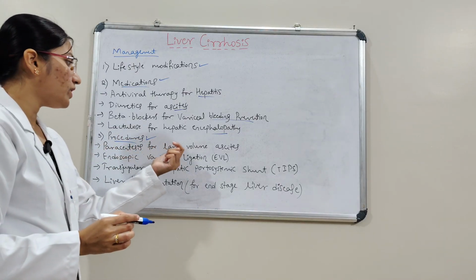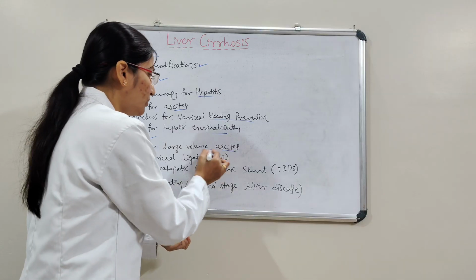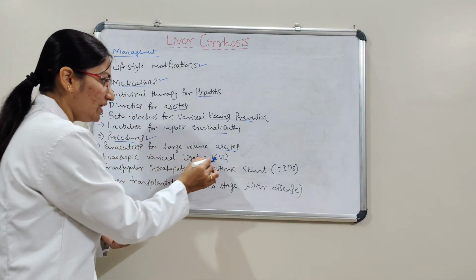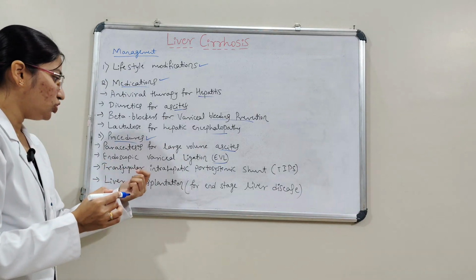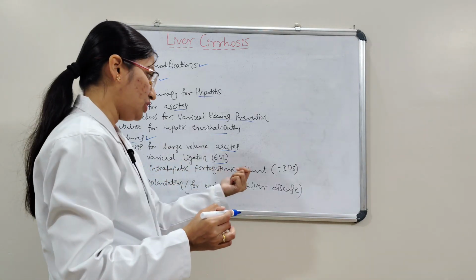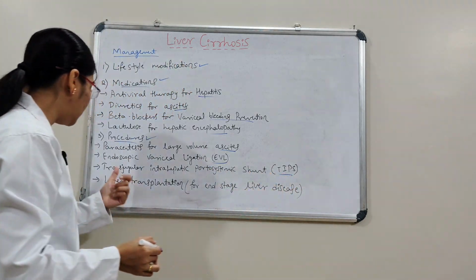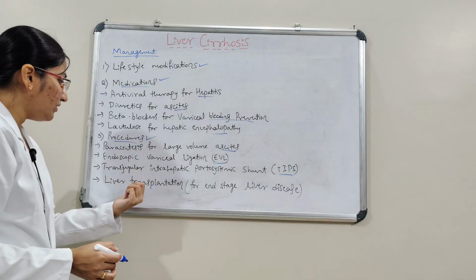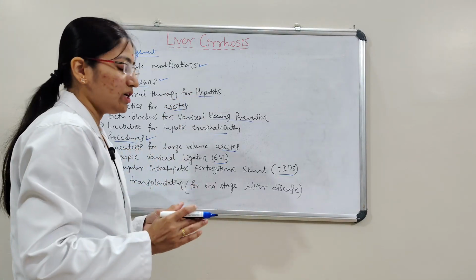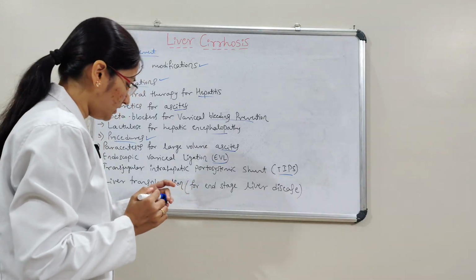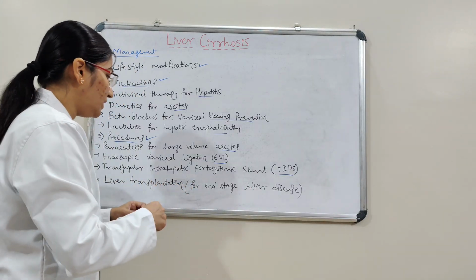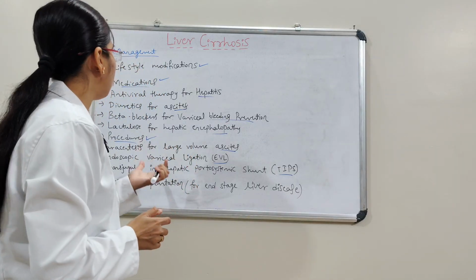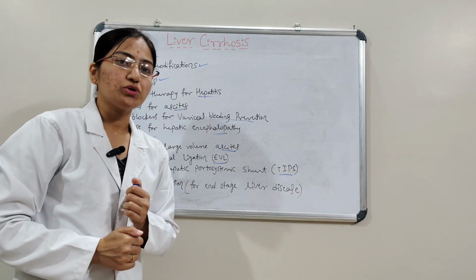Paracentesis is required for large volume ascites, and then endoscopic variceal ligation, and transjugular intrahepatic portosystemic shunt, that is TIPS. These are the procedures required for liver cirrhosis. And then liver transplantation, which is for the end stage of liver disease. This is all about the management of liver cirrhosis.